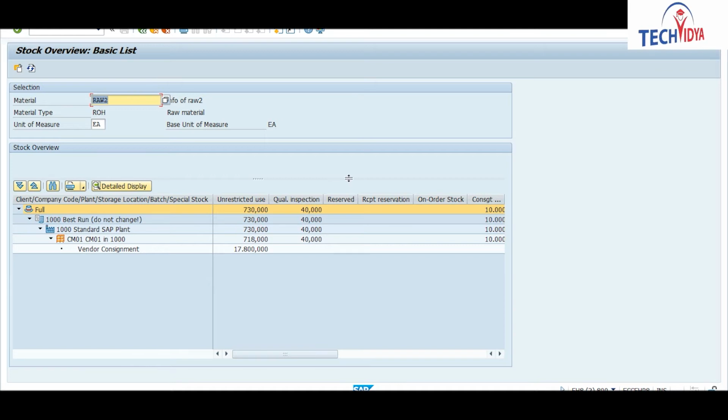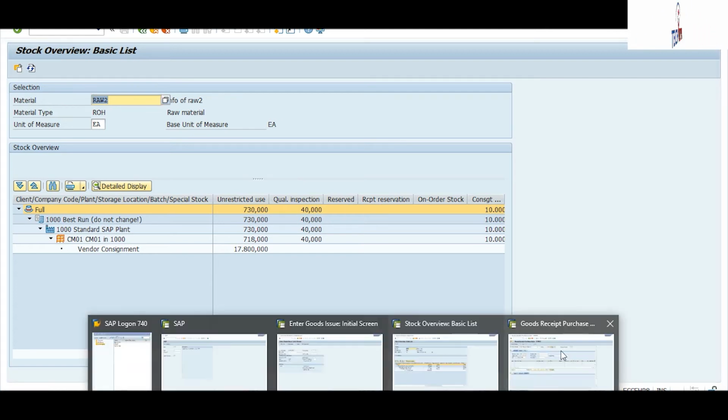I will use this stock for quality check. Whenever it passes through quality, then we will move this stock from here to here. Also you can move your stock from here to here. So you can do any kind of transfer here. So how you will proceed with that transfer process using the MB code.